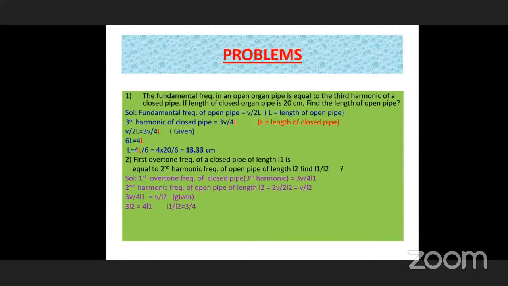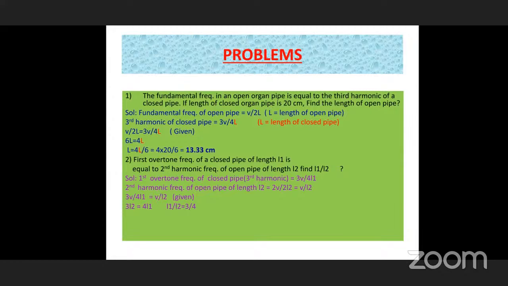Easily, right? So you can write 2V by 2L2, where L2 is the length of the open pipe. So according to the given data, the first overtone frequency is equal to the second harmonic.